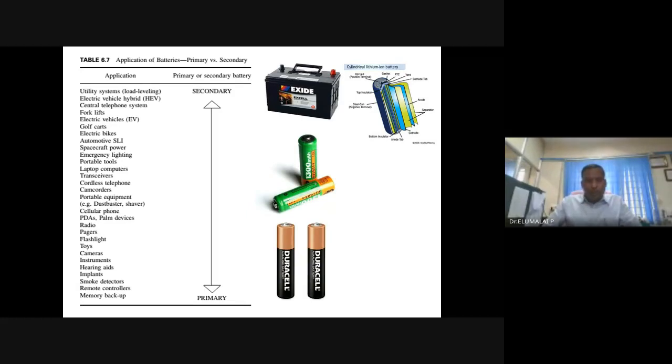Each consumer electronic device or system has different power and energy requirements.